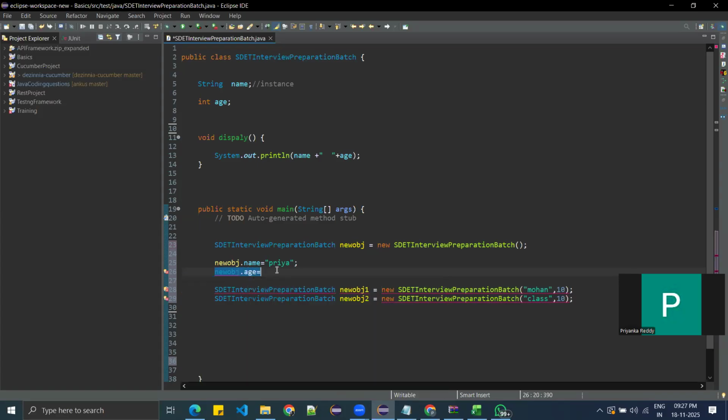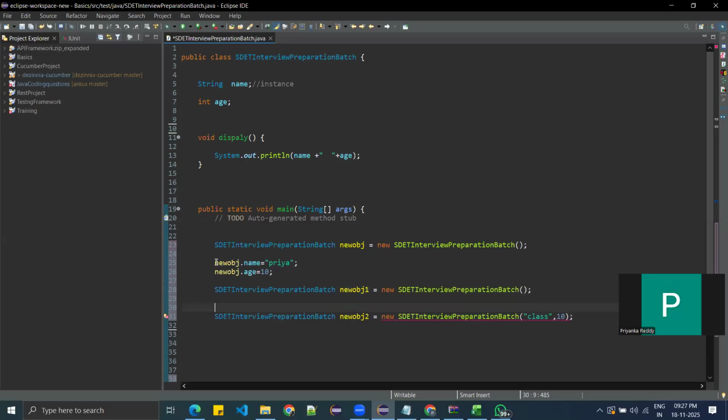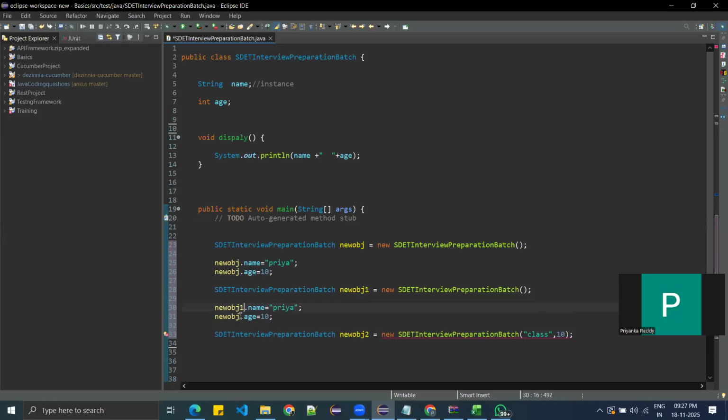Sorry, age equal to 10. Okay, so this is what you have to give here, again the same thing, again new obj1 dot name equal to Priya, new obj1 dot age equal to 10. So here n number of lines, the code is being duplicated. Yes or no? See, n number of lines here, again new obj2.